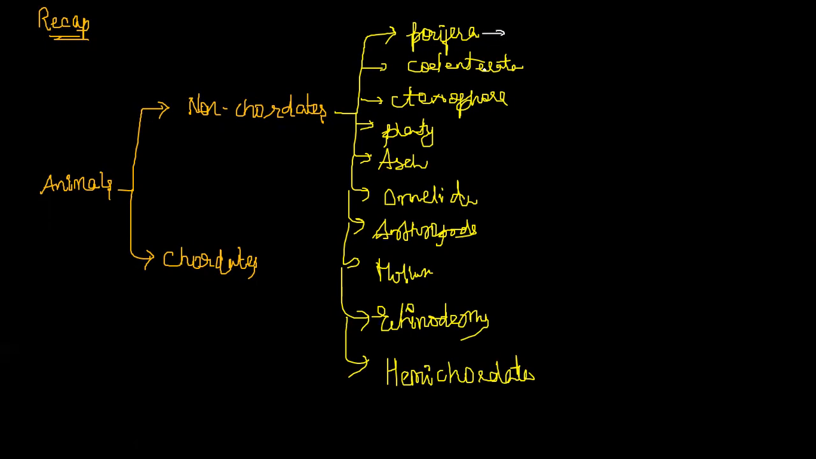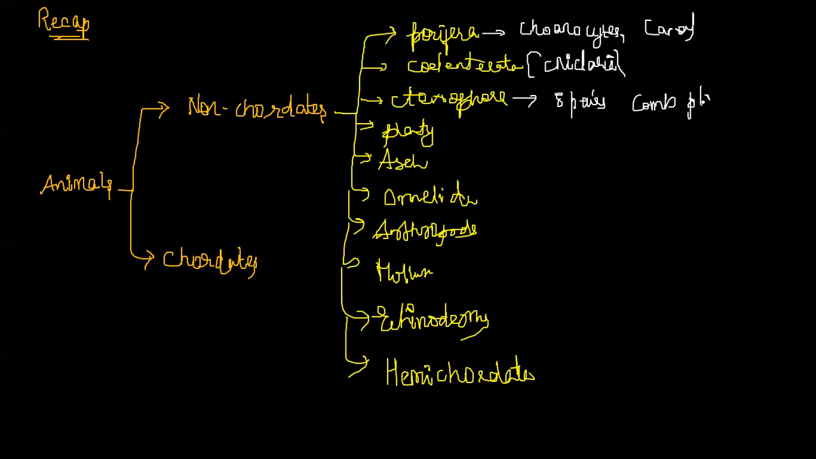I'll write the unique feature of each phylum. In Porifera, you might have seen the choanocytes or collar cells, and the water canal system. Coelenterata are also known as Cnidaria due to the presence of specialized cells called cnidoblasts or cnidocytes. Ctenophora show bioluminescence and 8 pairs of ciliated comb plates.